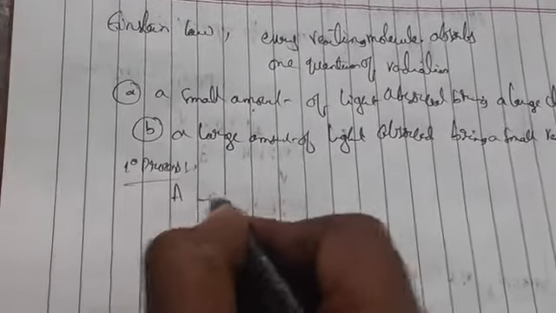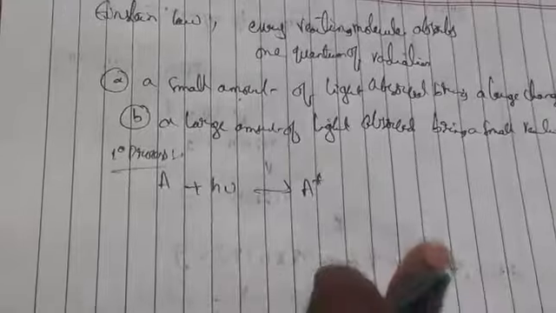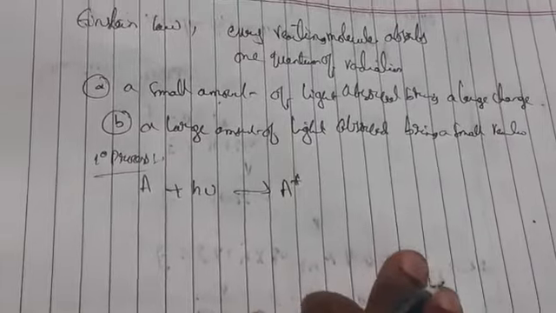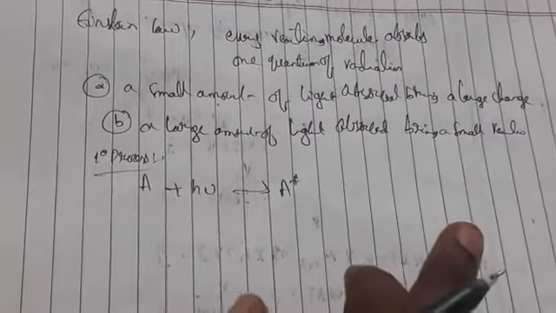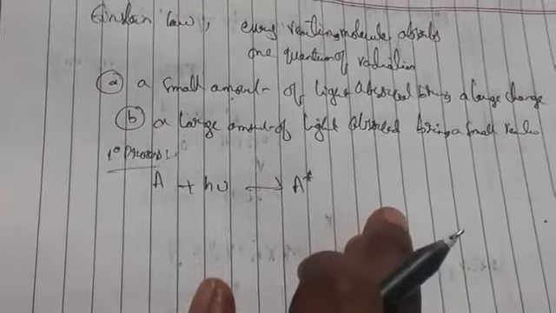So when we apply light, what will happen? This atom will get activated, it will be excited. This excited molecule does not mean that the reaction will take place, or that only one molecule will react. It may absorb the light or it may not absorb the light.